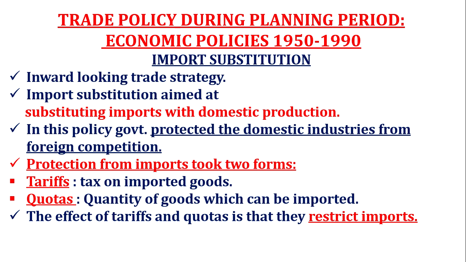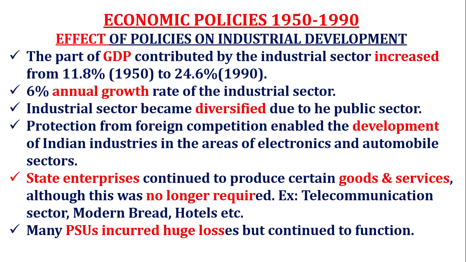Again, you need to understand that import substitution was one of the policies during 1950 to 1990, which means the government tried to restrict imports through 2 forms. Tariffs means high taxes on imported goods, quotas means the quantity of goods which an importer can import at that time. So they fixed that quantity. The importer cannot exceed that quantity while importing goods. So what was the aim? To protect the domestic industries from foreign competition. And now we can review and understand what the effect of policies was on industrial development.